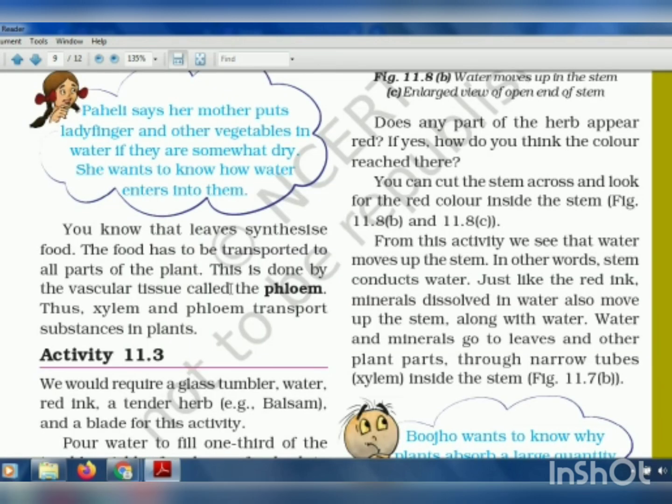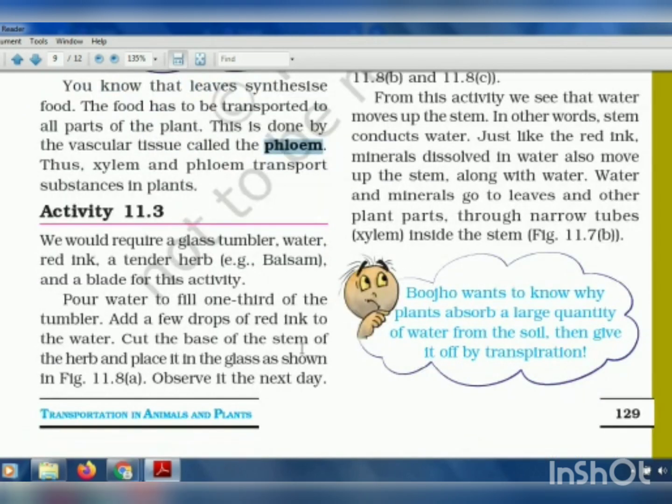Now the next thing is that as the water and nutrients are supplied by xylem, there is another vascular tissue called phloem, which helps to transport the food prepared by the leaves to each and every part of the plant. So as in our body we have arteries and veins, in the plants they have xylem and phloem. Xylem is used to transport water and nutrients, and phloem is used to transport food that is prepared by the leaves.